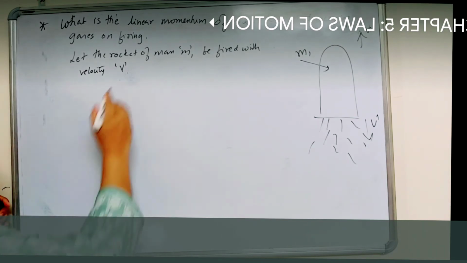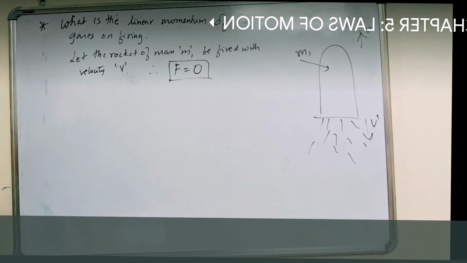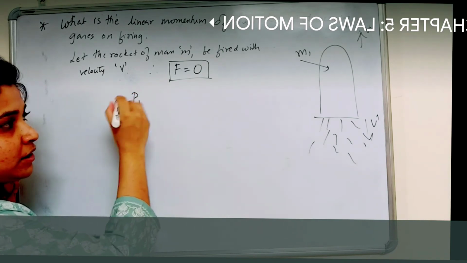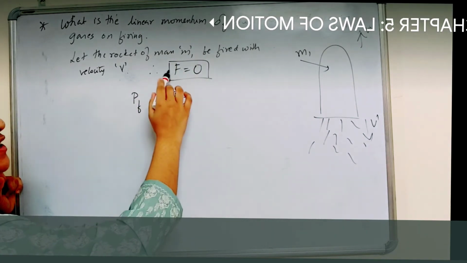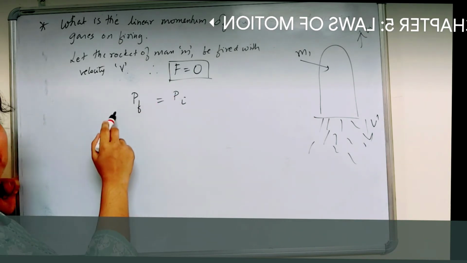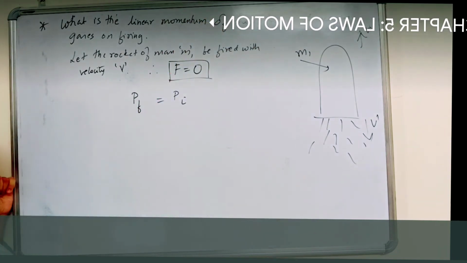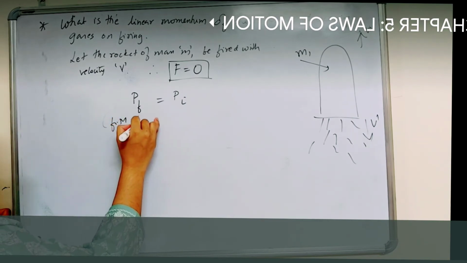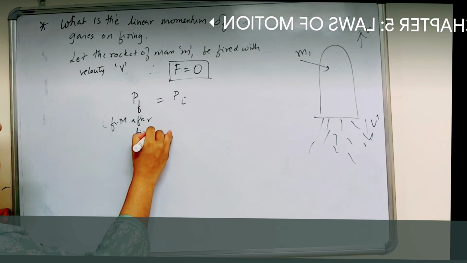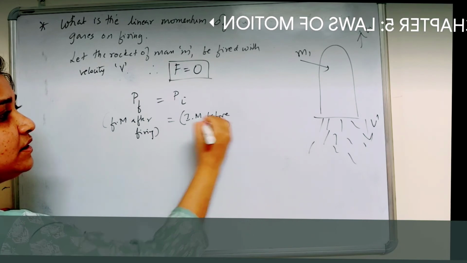There is no external force, so we say that it is a case of conservation of linear momentum. F is equal to 0. Now we apply the law of conservation of linear momentum. That means the final momentum after firing is the same as the initial momentum before firing. If external force F is 0, then momentum final is equal to momentum initial. That means final momentum after the rocket is fired is equal to the initial momentum before we fire the rocket.